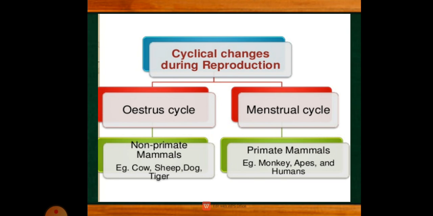Limbs are present for locomotion. Females have an estrous cycle, and these are seasonal breeders. So this is the difference between the primates and the non-primates.